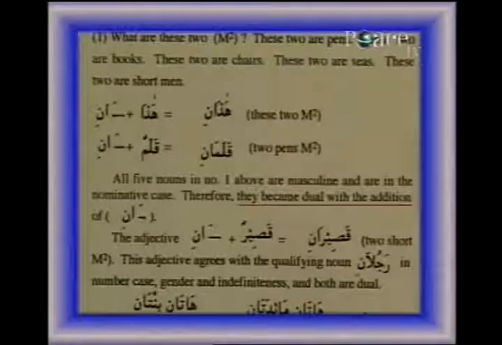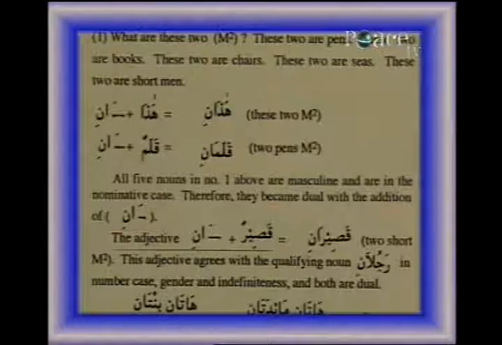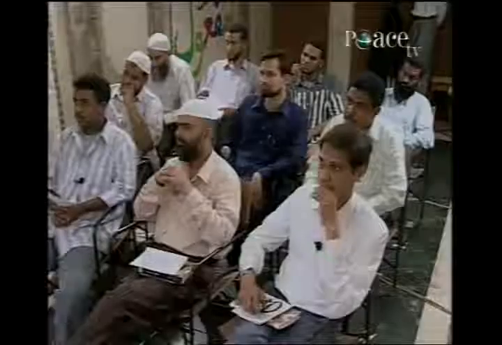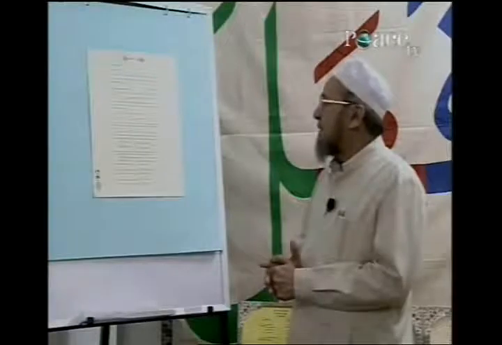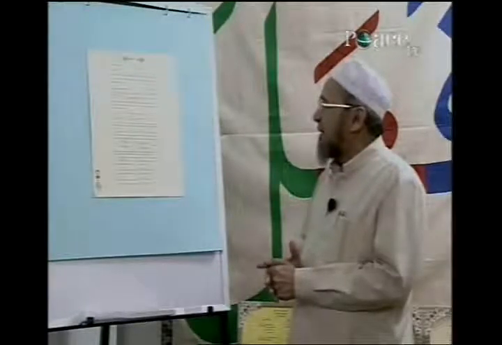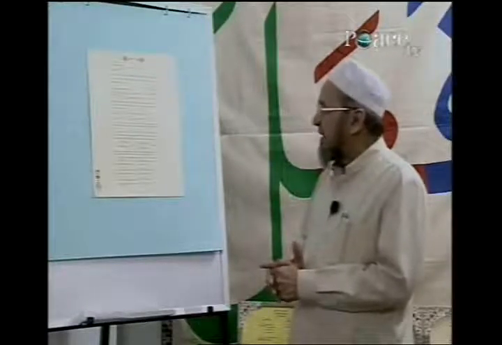Therefore, they became dual with the addition of ane. The adjective qasirun plus ane is equal to qasirane, too short. M2. This adjective agrees with the qualifying noun rajulan in number, case, gender, and indefiniteness.